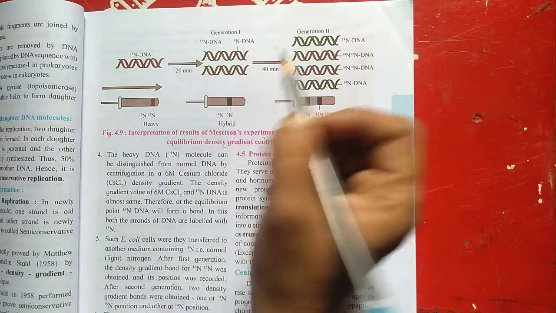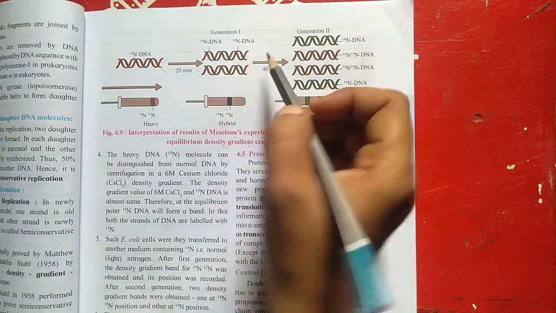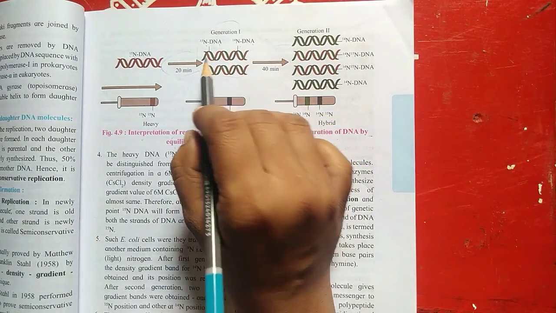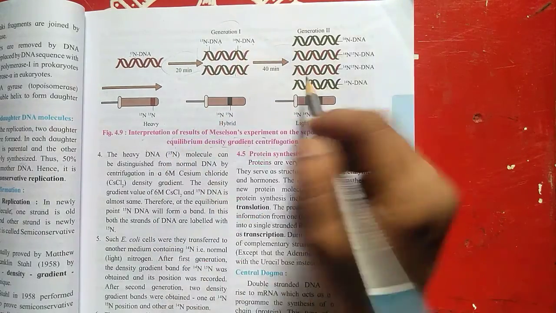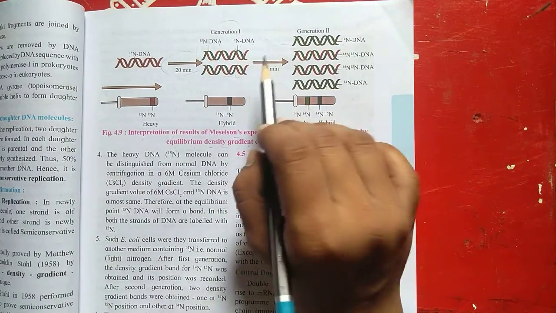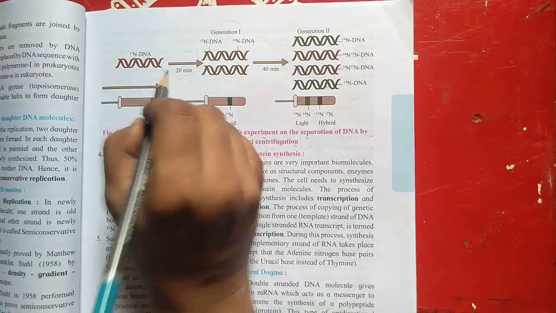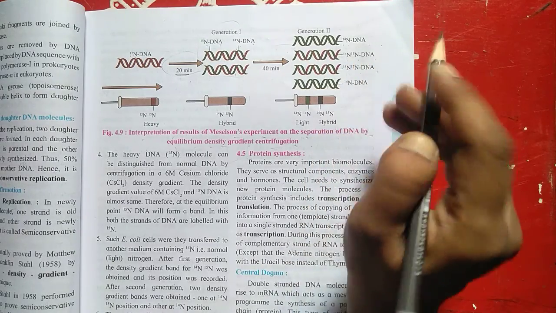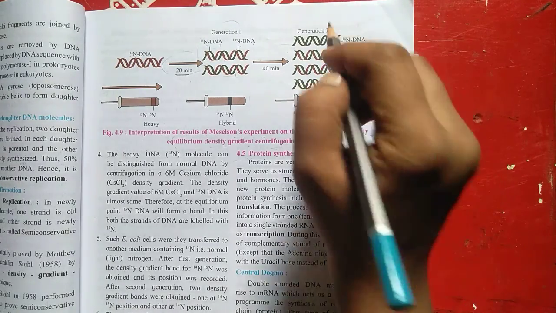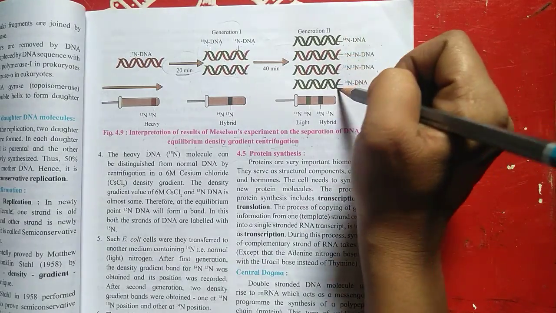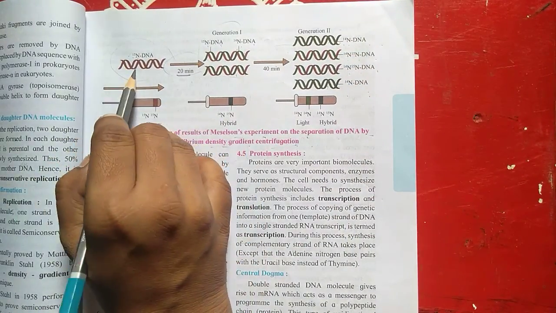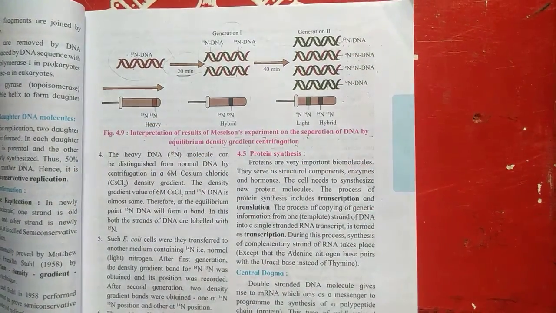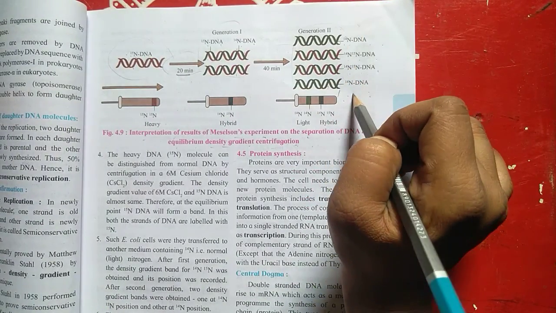After some time, in the first generation it divides into two DNA molecules, and in the second generation after double the time, you can see four DNA molecules. From the first old DNA, four DNA molecules are formed.